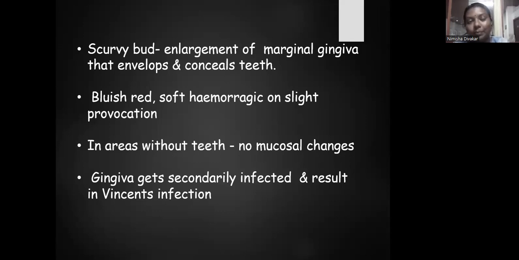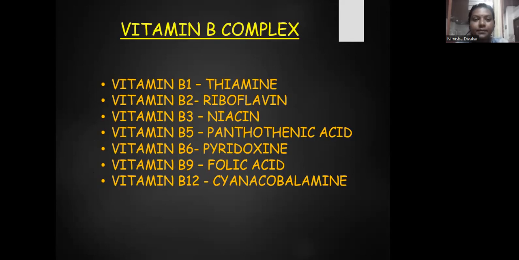So whenever we put a probe or something in the gingiva, it bleeds. In edentulous areas, there will be no mucosal changes. In persons with scurvy, gingiva gets secondarily infected, which results in Vincent's infection. So the oral manifestation of vitamin C deficiency is called scorbutic gingivitis.